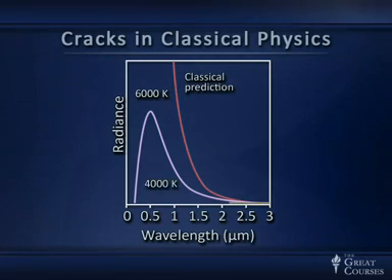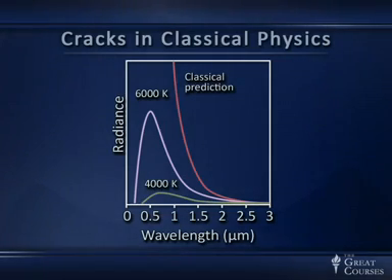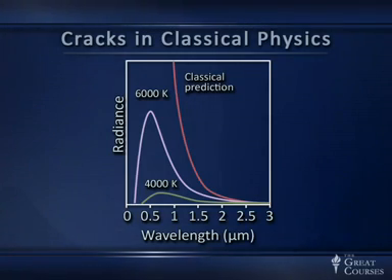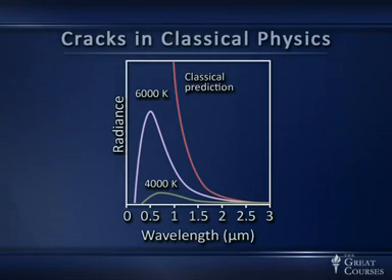A cooler object would have a curve that showed less energy being given off, and it would also be the curve associated with a lower temperature. So we have this very stark contrast between this classical picture that there should be infinite energy and the picture that there should be energy that peaks at some wavelength and then goes back down again.